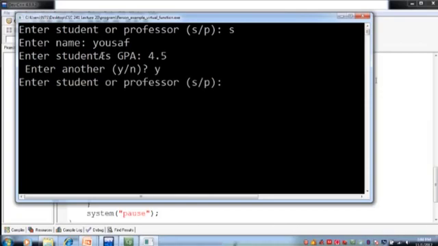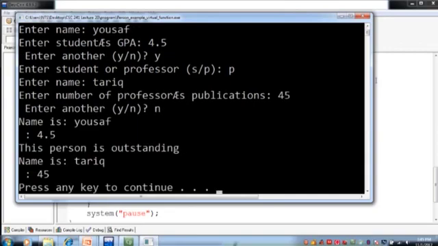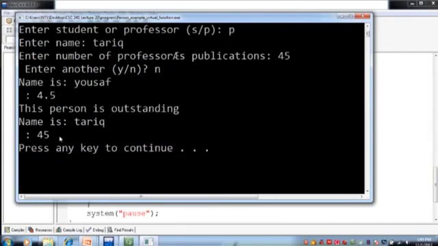Yes, enter student or professor, name is Tariq, number of publication is 45. Okay, now display the message name is Yusuf, and then CGPA is 4.5. So this person is outstanding because it has the GPA 4.5, and then name is Tariq and publication is 45, right?